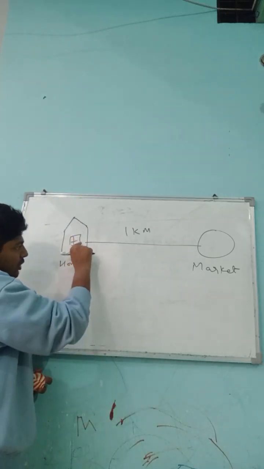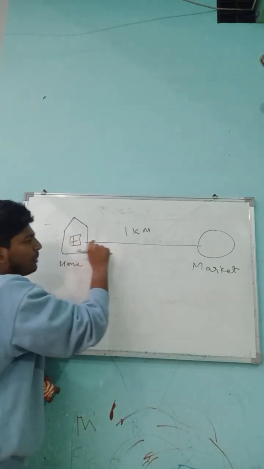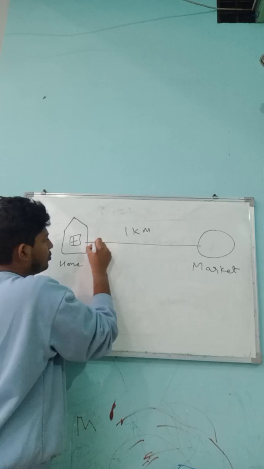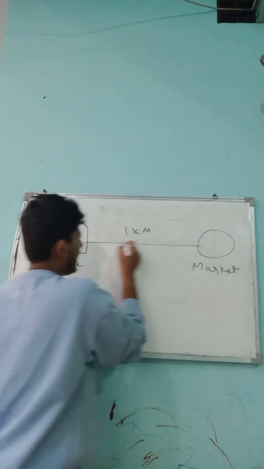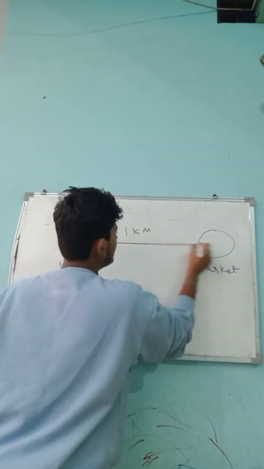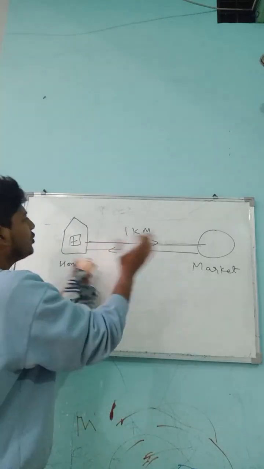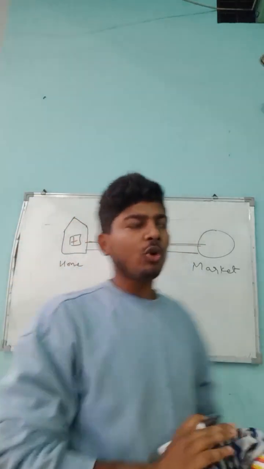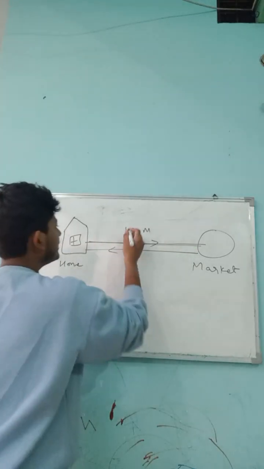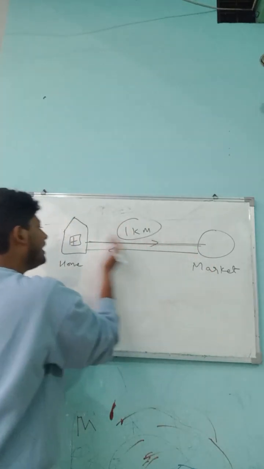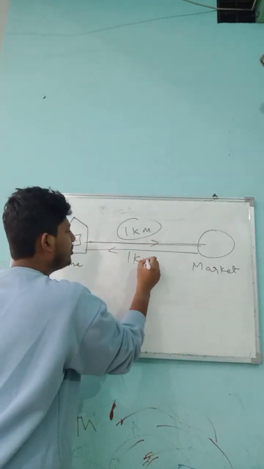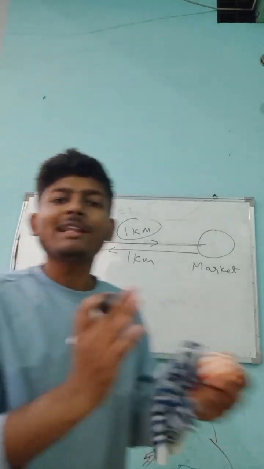You go to the market and come back to your home. You go to the market, which is 1 kilometer, then come back home, which is also 1 kilometer. So what will be the total path here?